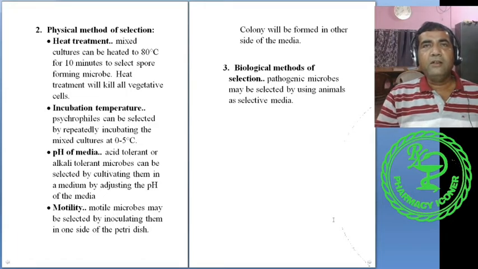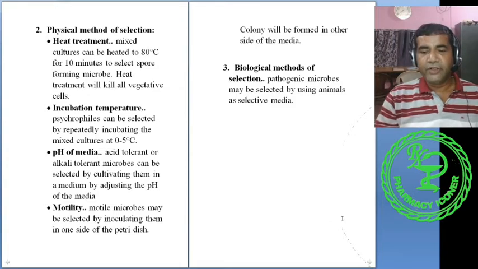Biological method. Some microorganisms can survive in a particular type of host only. So pathogenic microorganisms can be isolated by inoculating them in intact animals. That is the biological method of selection.